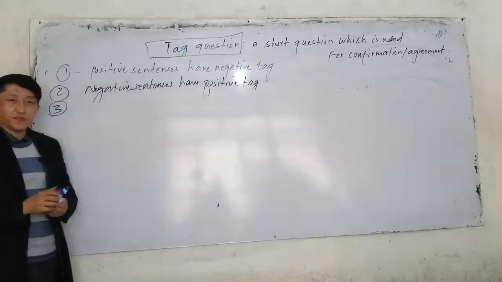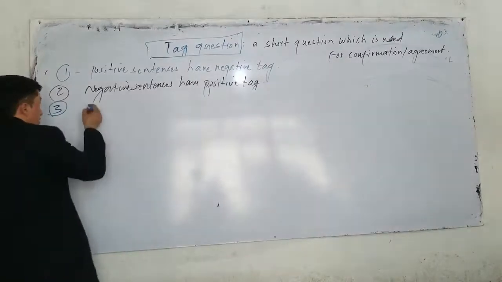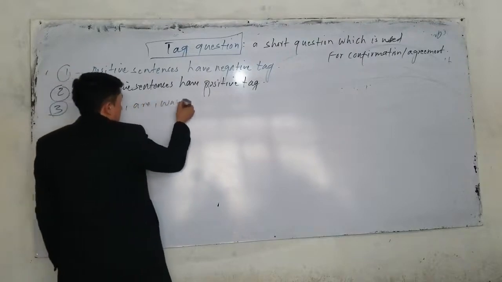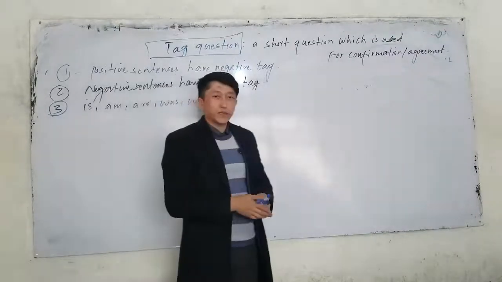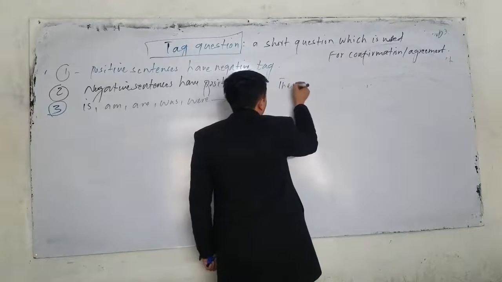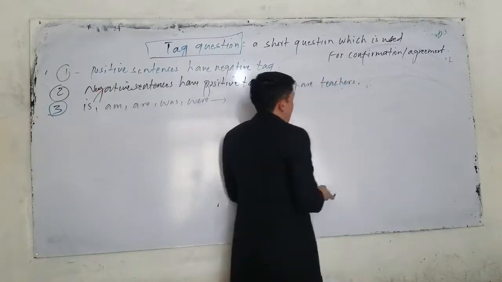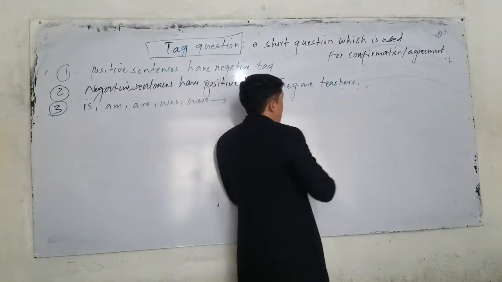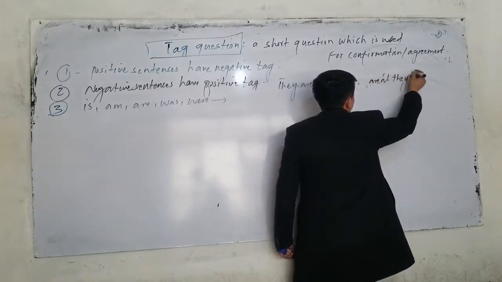If we have to be verbs, the tag is what? Also a to be verb. For example, what are the to be verbs? We have is, am, are, was, and were. What is the tag question? If we have to be verbs, we use the same to be verb. For example, we discussed that. They are teachers. What is the tag question? Is it a positive sentence or a negative sentence? So they are teachers. The tag question should be, aren't they? You know that's not very difficult.